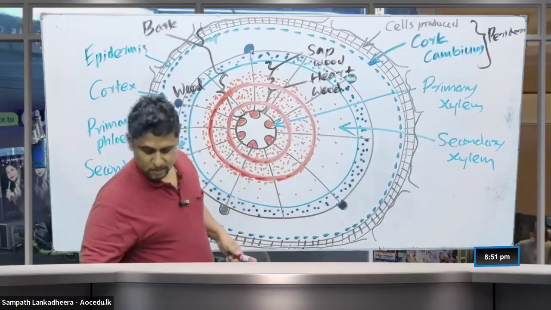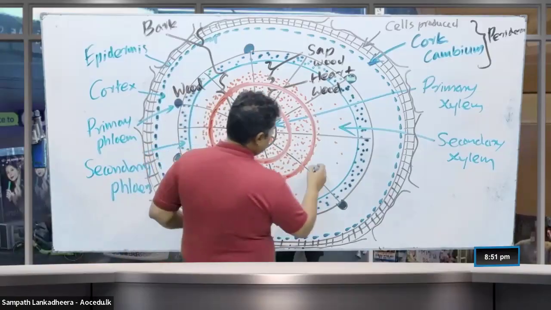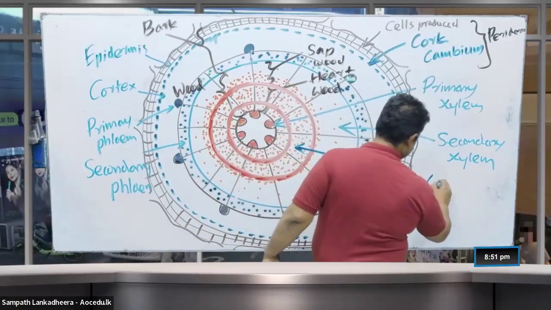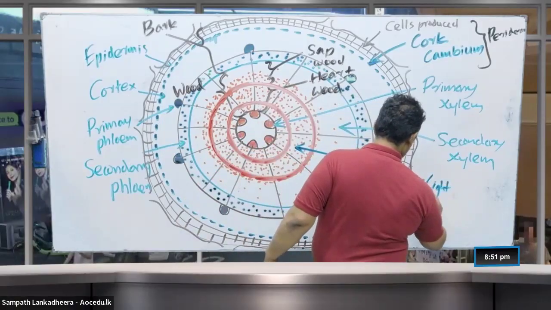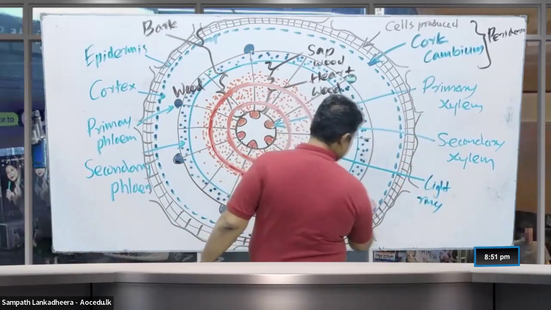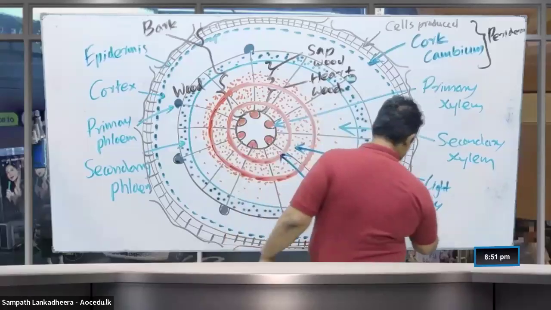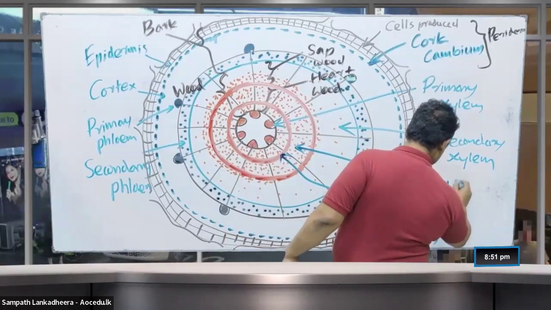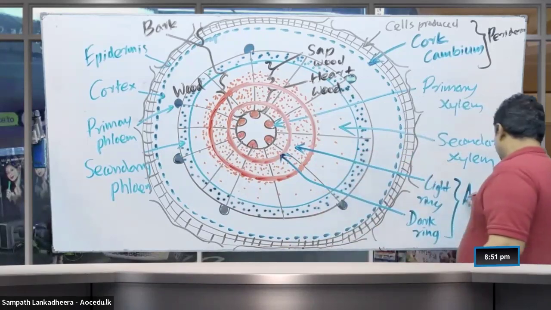Annual ring. This is the light ring, and this one is the dark ring, and together, what do you call it? Annual ring.